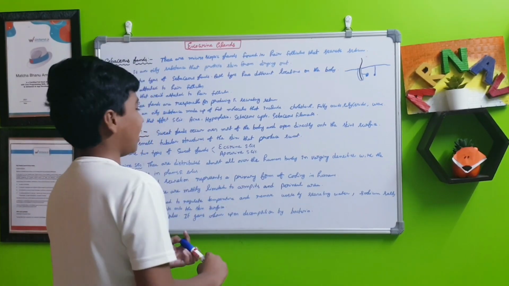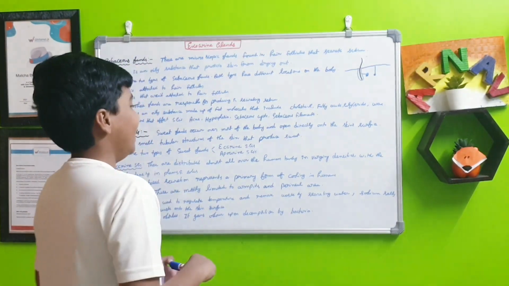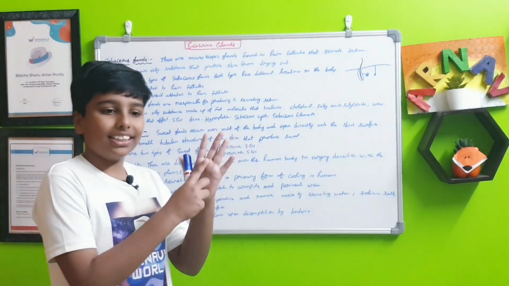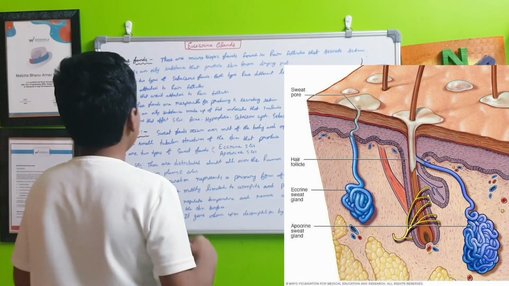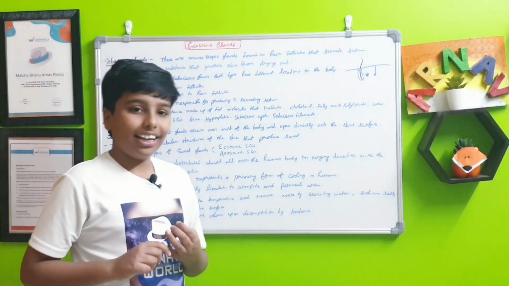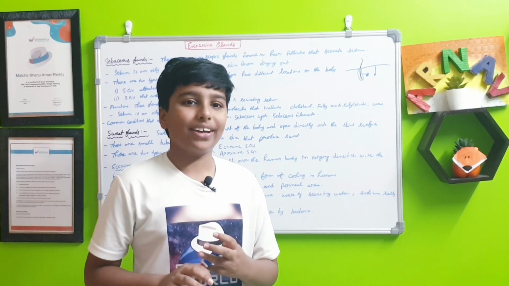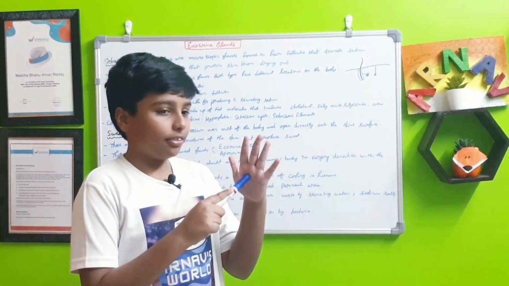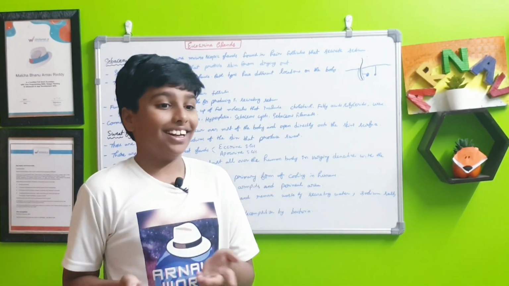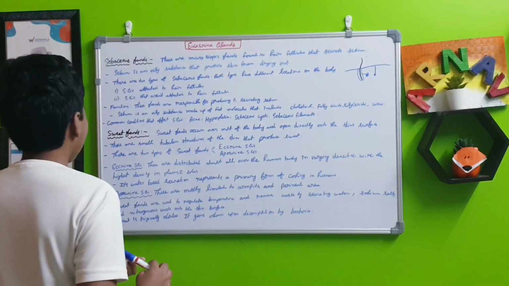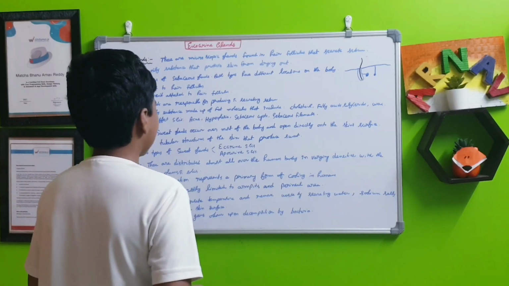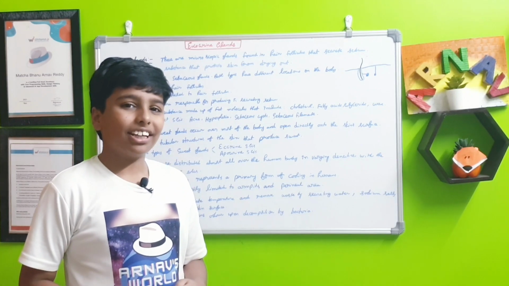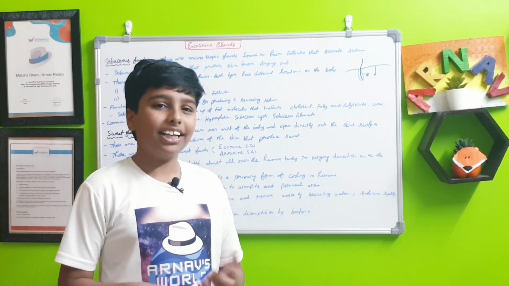These are distributed almost all over the human body in varying densities, with high density in the palms and the soles of our body. These eccrine glands can be found literally everywhere in our body, from our hair at the top to the soles of our feet to the palms of our hands. Their water-based secretion represents a primary form of cooling in humans. Their sweat is mainly water-based, more liquid-like.